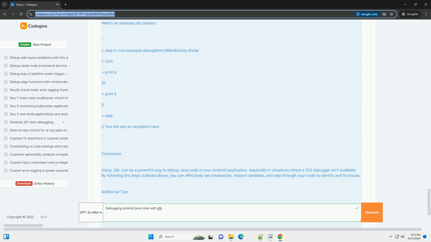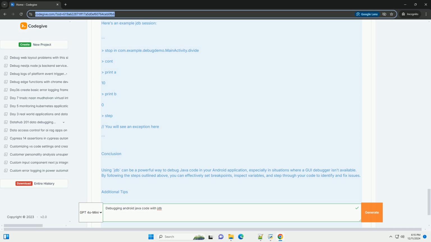Step 1, compile the code with debug information. To use JDB, you need to compile your Java files with debug information. This can be done by adding the -g option to the javac command. When building your Android project, make sure that the debug build type is used. You can specify a debug build in your build.gradle file. Groovy. android { buildTypes { debug { // debuggable builds. debuggable true